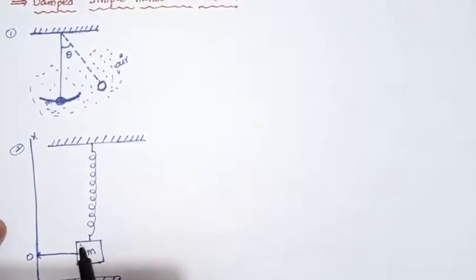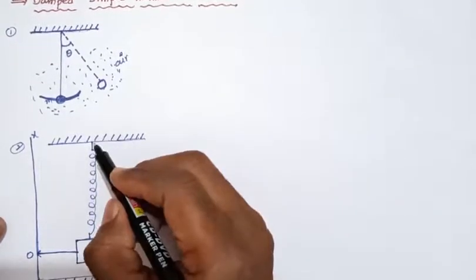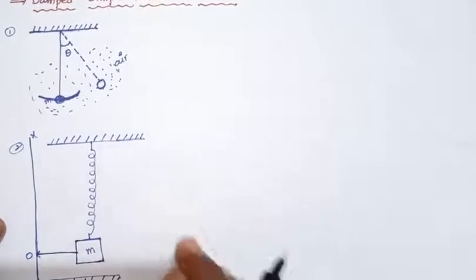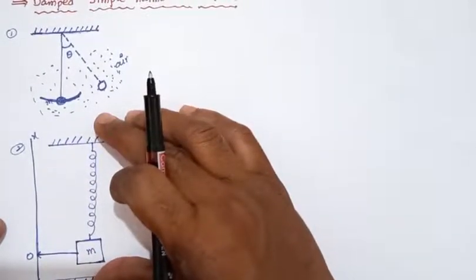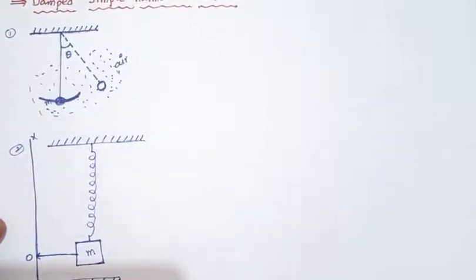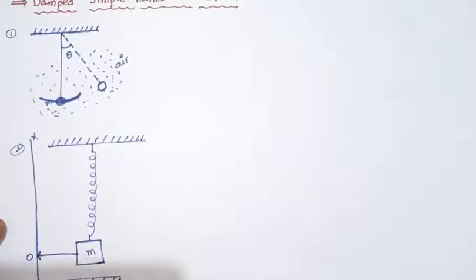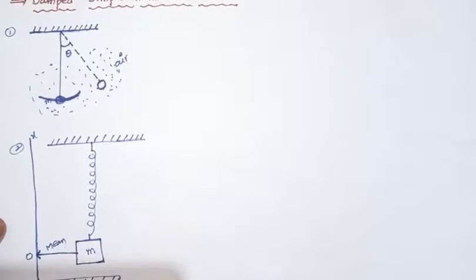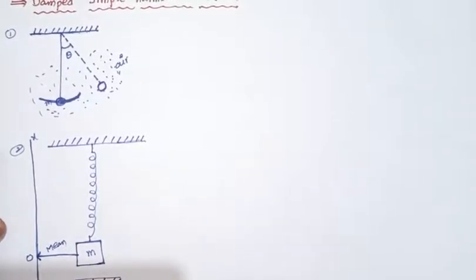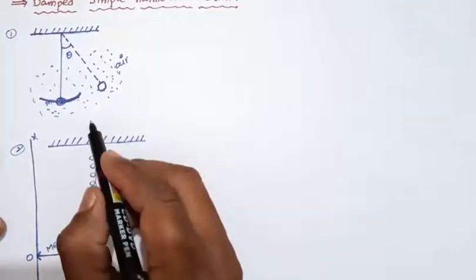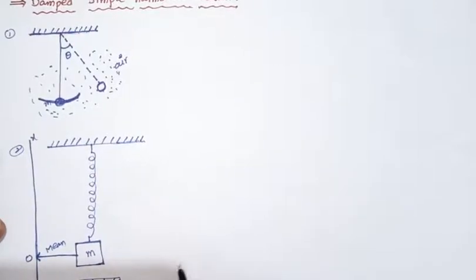We have a block of mass M attached at one end, and the other end is attached to the rigid support. First of all, no force is applied in the downward or upward direction. It is at a constant position, the equilibrium position, or mean position. We already studied spring oscillations. The spring oscillates to and fro in the horizontal direction. Here we are taking the vertical direction, perpendicular to the horizontal.